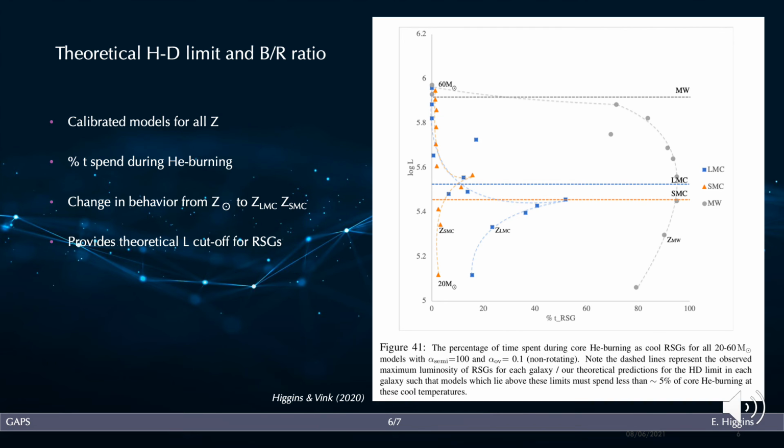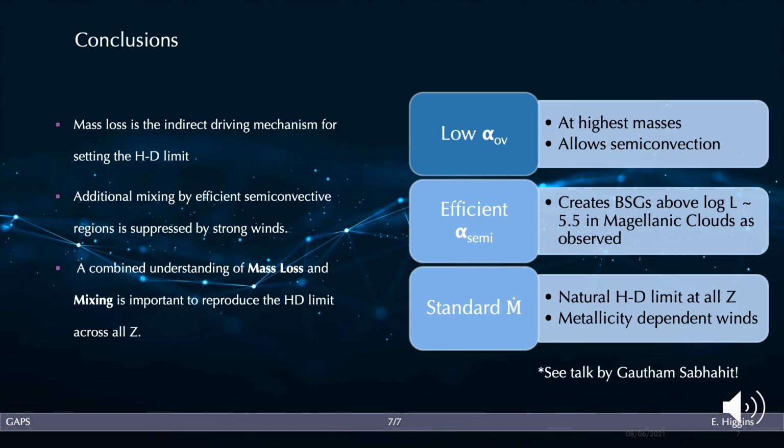In the Milky Way, our models show a theoretical HD limit at around 5.9, and in the LMC and SMC we find a theoretical HD limit at around 5.5 as is observed. So we found that while mass loss did play a key role, it was actually the indirect effect on the envelope structure which prohibited semiconvective regions, which would promote bluewards evolution above the red supergiant limit.